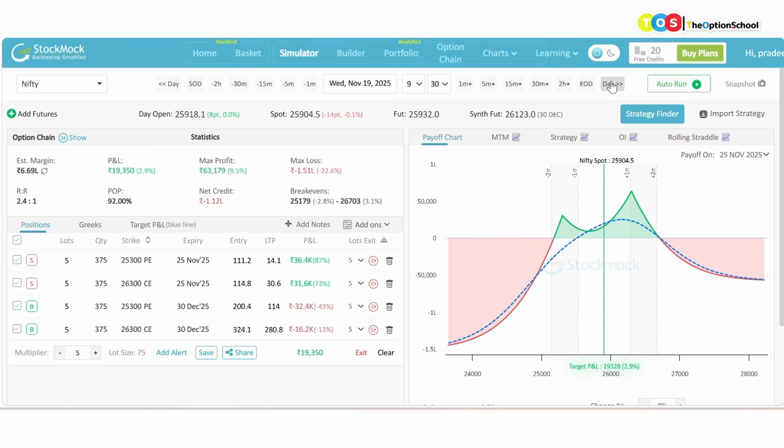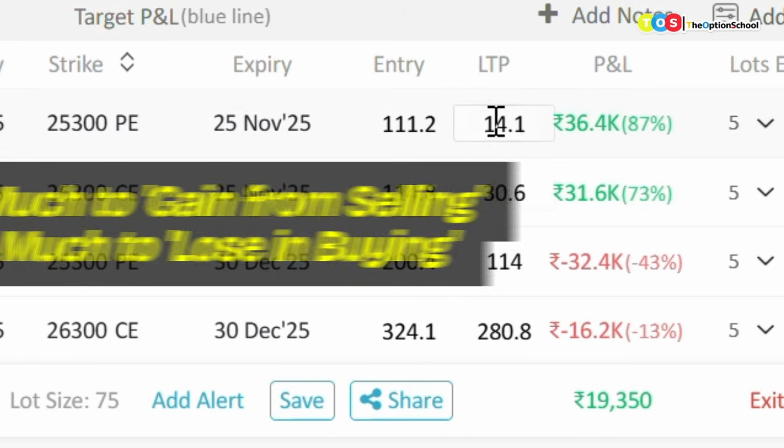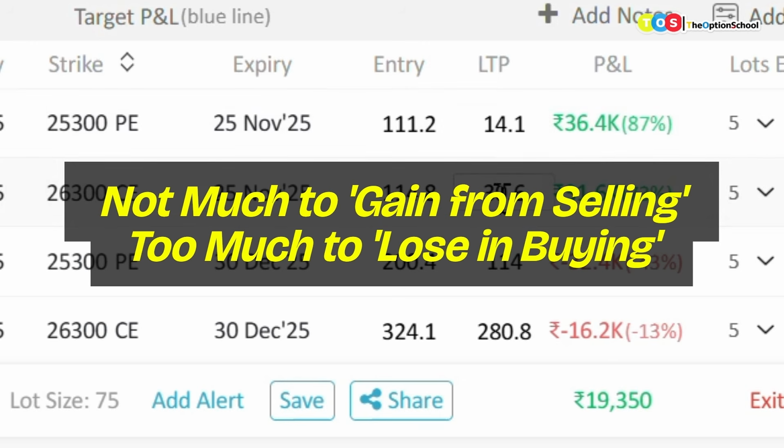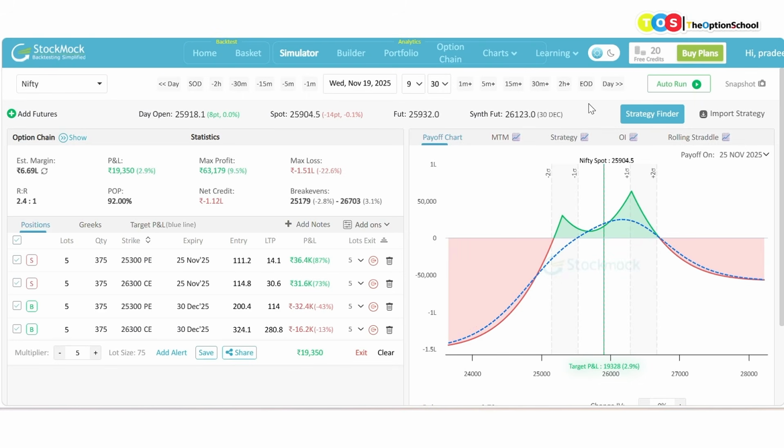But an important thing to note is that this is only 14 rupees. This is only 30 rupees. This is the time this trade should be booked because we do not have much to lose from our sellings. But there is a decent amount of money lying in our buyings which we can lose, right? Okay, let us see what happens next day.